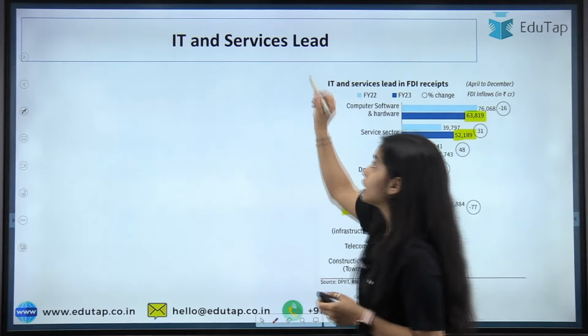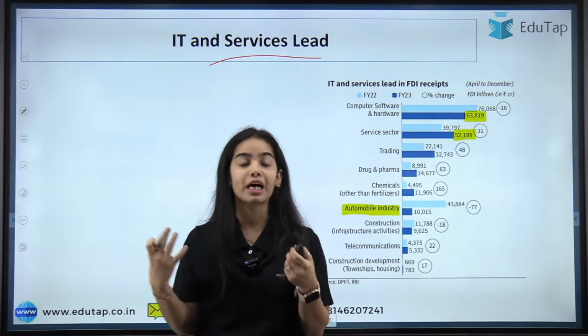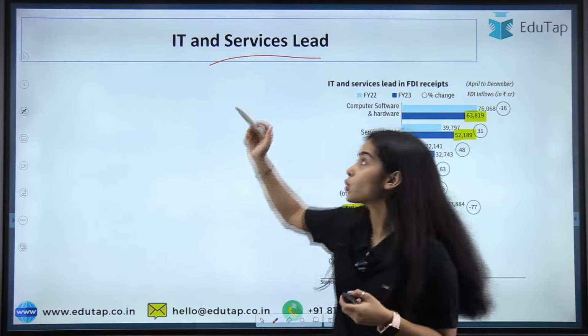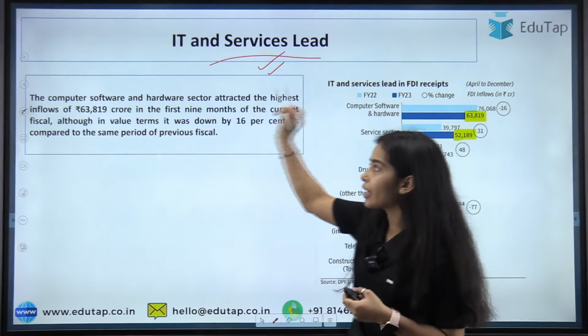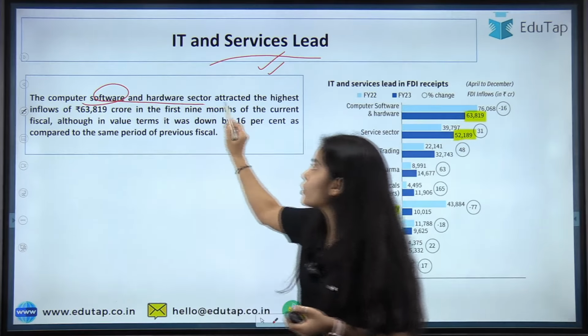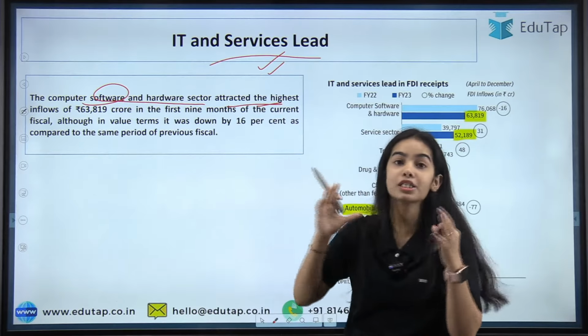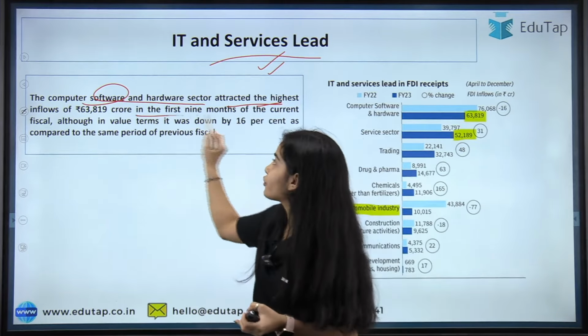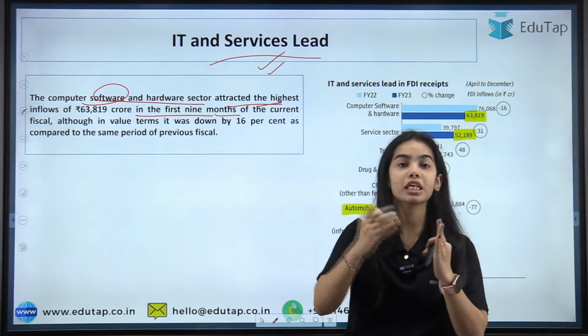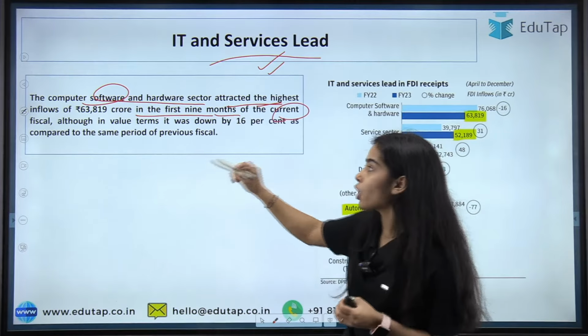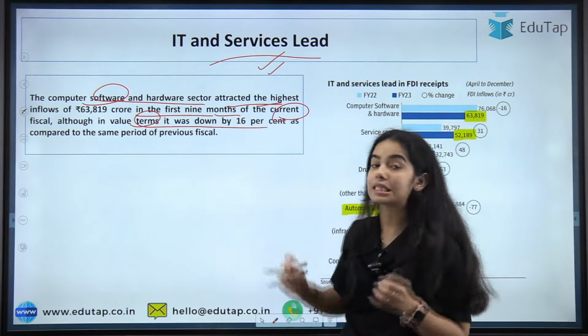So now coming to different segments of the country, different sectors we can say. So IT and services lead. Here you can see that the computer, software and hardware sector has attracted the highest inflows in the first 9 months, that is in the first 3 quarters of the current fiscal, although in value terms it was down by 16%.